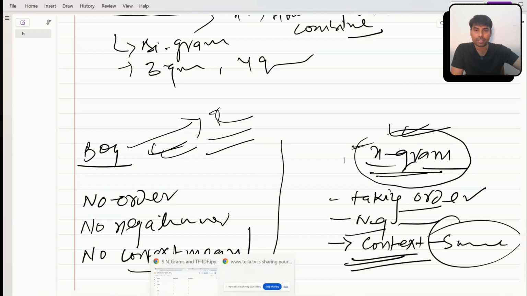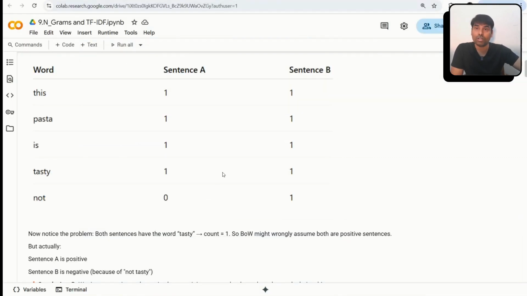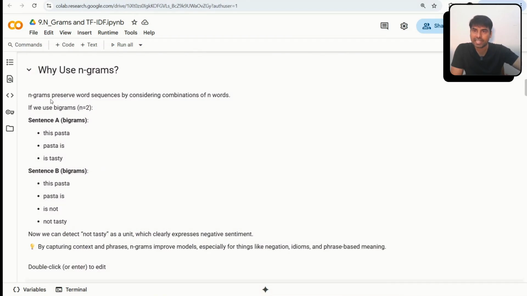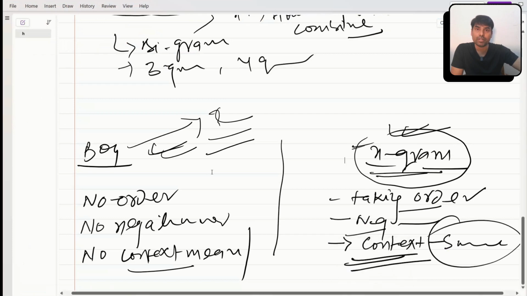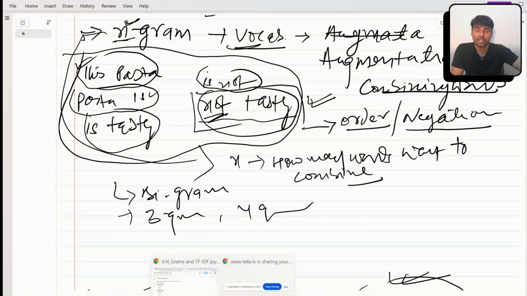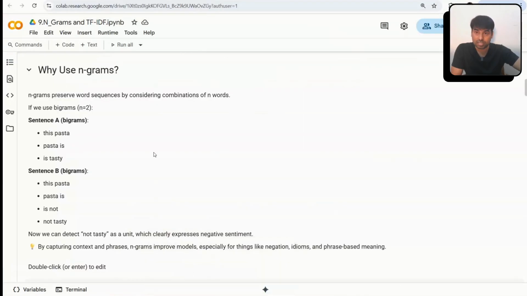So guys, I hope you're able to understand the intuition. This is the basic concept, which is what I've written here for NGram. What is the advantage of using NGram? It preserves the word sequence. I explained, right? We preserve the word sequence because we are combining words. Somehow it is able to capture order or sequence by combining n number of words. For example, if n is 2, it is a bigram, so I can combine two words.